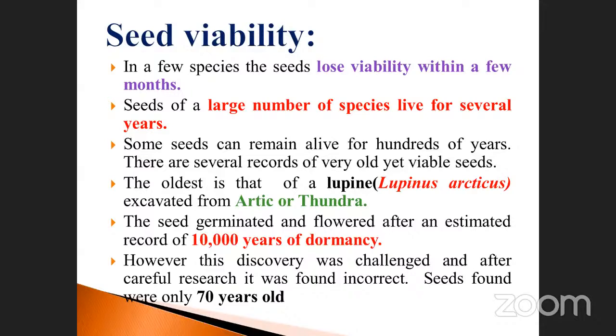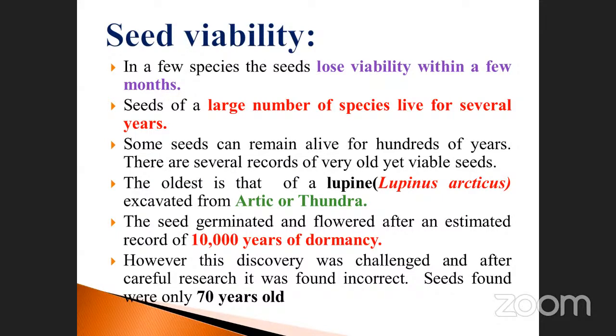Take an example, lotus seeds. During the raining season, the pond is fully filled with water, and as a result the lotus will automatically grow. After a few months, in the summer season, it is completely dry. At that time the seed is present, but it will not grow. Once the raining season comes, automatically it will grow.